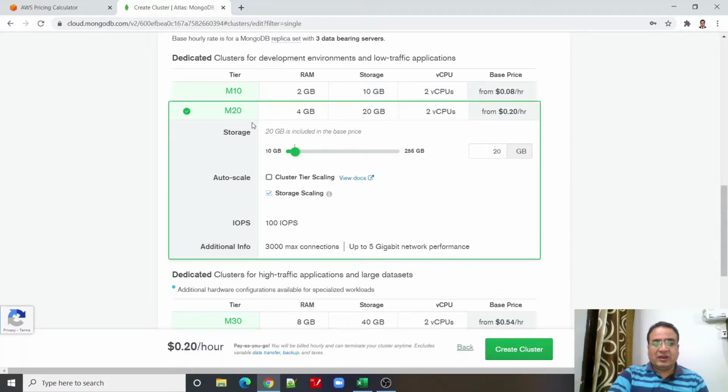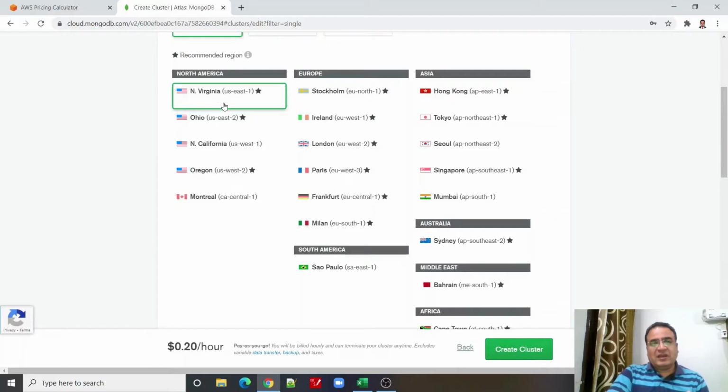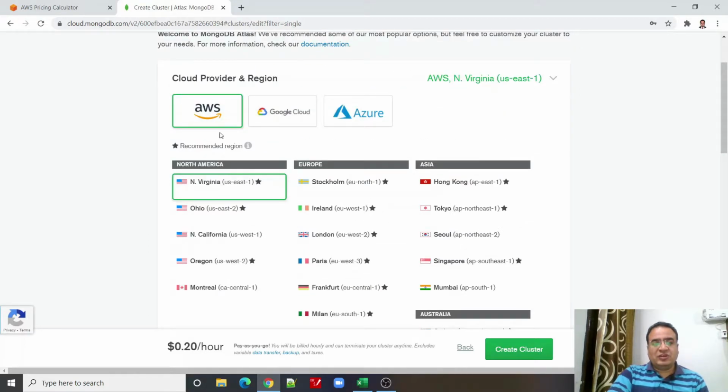And if I select M20, where RAM is 4 GB and virtual CPU is again the same as M10, if you look at this, I can change the storage type again. And I'm taking an example of the region North Virginia over AWS, in MongoDB Atlas, to make this calculation simple. And on the other hand, we will again look at MongoDB over AWS EC2. We'll take AWS EC2 instances.